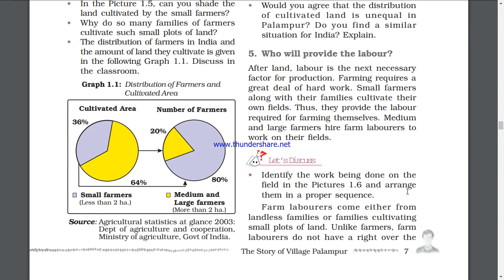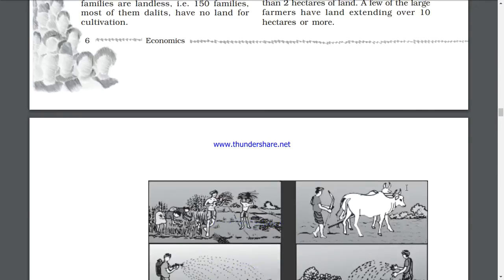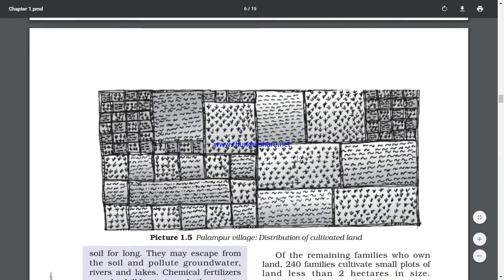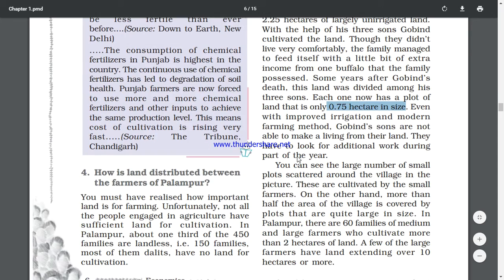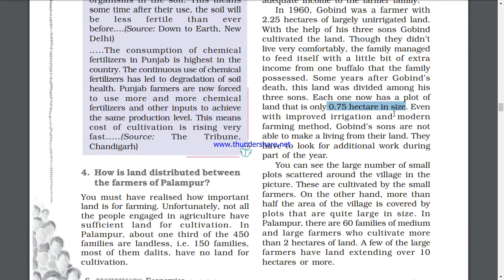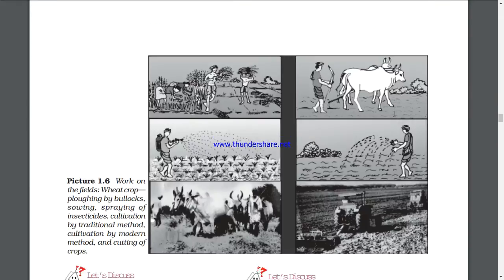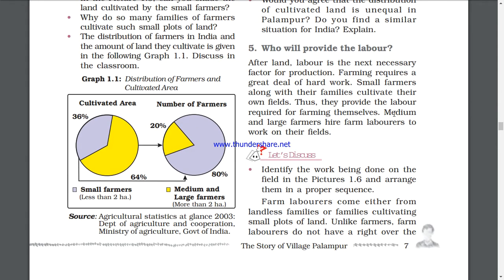Now the problem of land is solved. We have learned about what condition the land was in. It was in this condition, and there were fewer hectares of land. Very few people were having large pieces of land. Now who will provide the labor? After land, the next factor of production is labor. It is very necessary. What will the land do if the labor is not there? Farming requires a great deal of hard work.